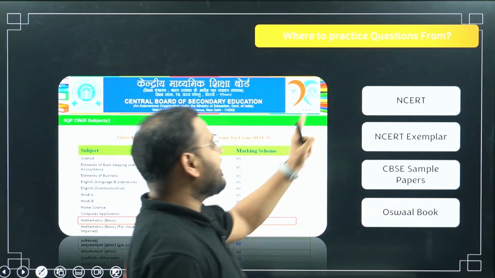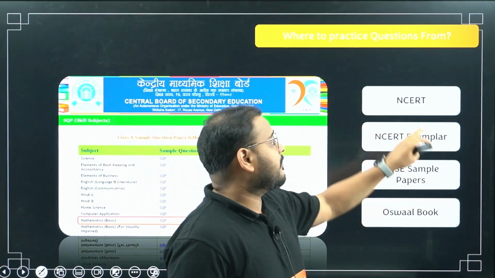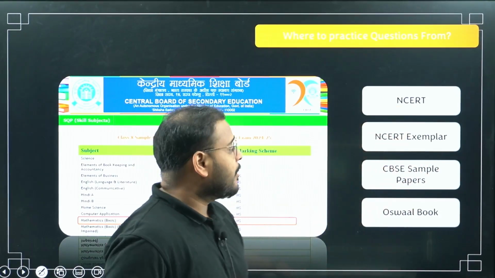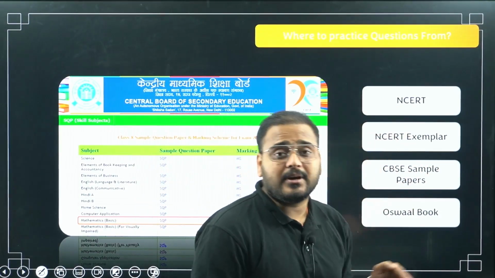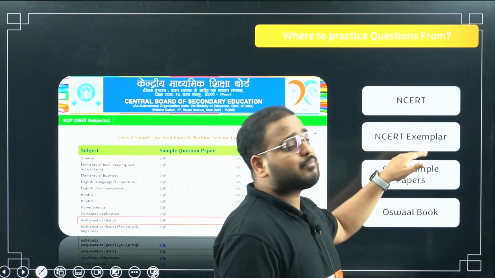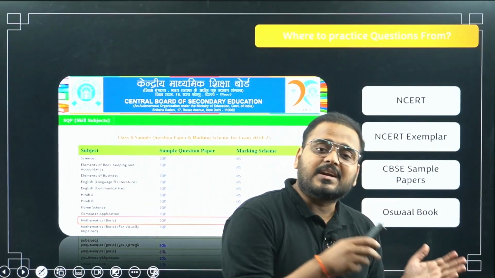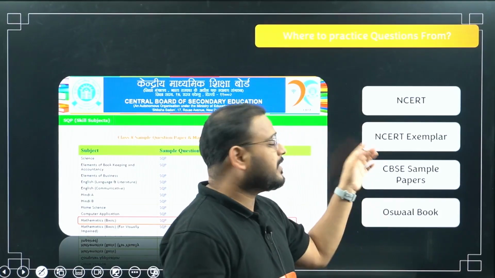First thing I said, take NCERT. If you're done with NCERT 100%, not even 99%, do 100% of NCERT, then move on to NCERT Exemplar. Solve questions from NCERT Exemplar. But what happens is sometimes the Exemplar will have something additional. The deleted portions might also be there in the Exemplar. So be cautious with that.